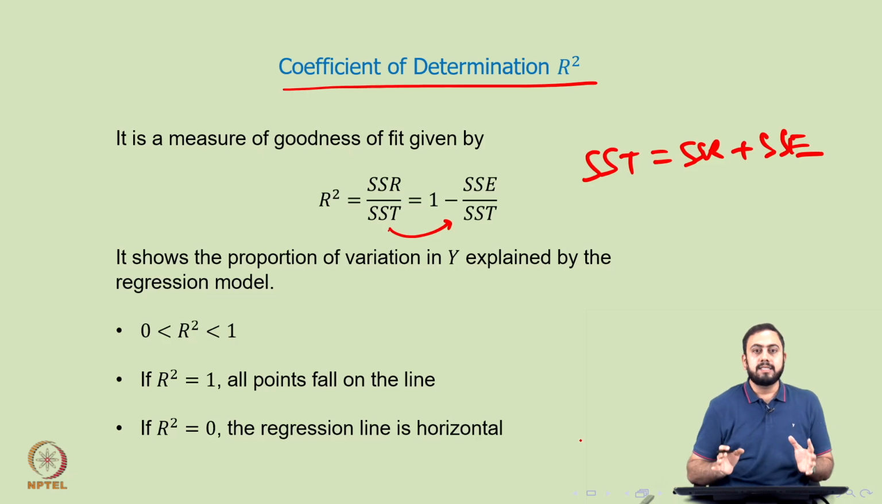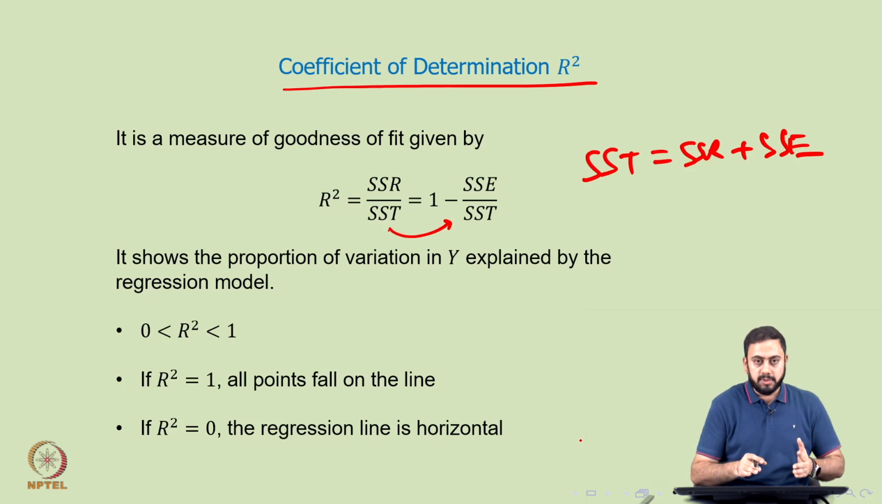Now what exactly does this capital R square tell us? The capital R square value shows the proportion of variation in y explained by the regression model. Again, one more time: capital R square shows the proportion of variation in y explained by the regression model.